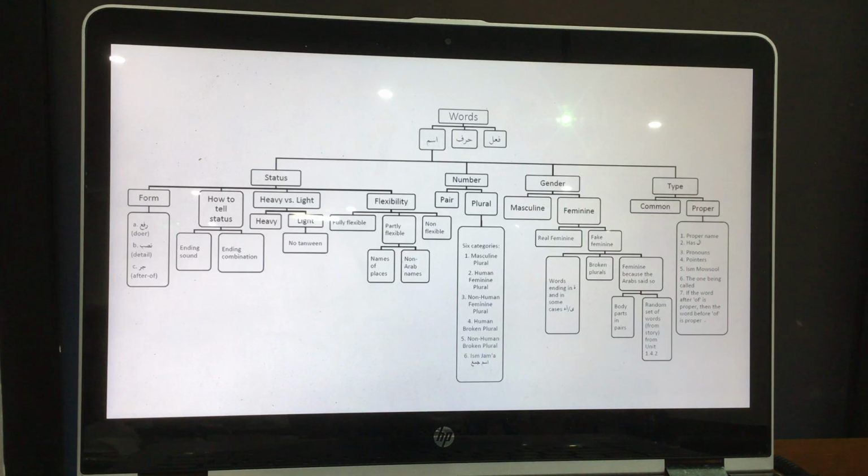So this is the main chart, and please make a printout of this. Every slide has this one. If you can make a bigger printout, like A3 or something, ask your dad or mom and put it somewhere on your desk, so you can have a look at what we learned about words, the ism and fil and all these things, flexibility, everything is there. In one vision you can see them.